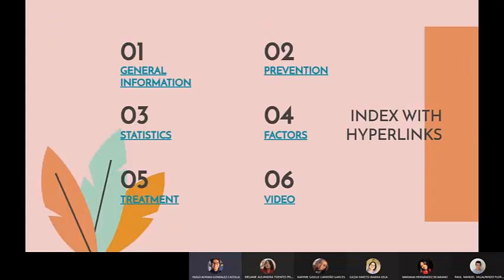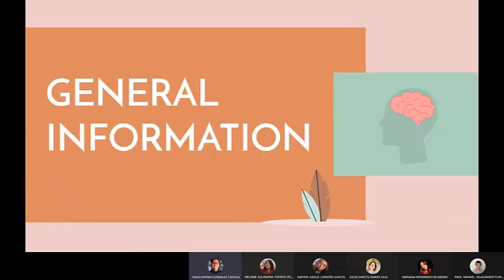These are our hyperlinks in the index and the general information. Okay, what is brain cancer?